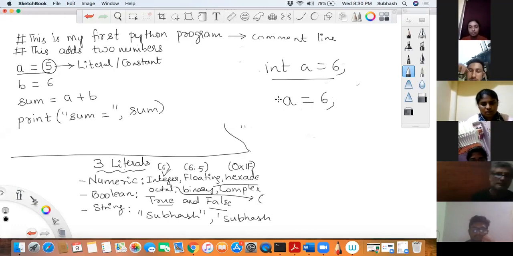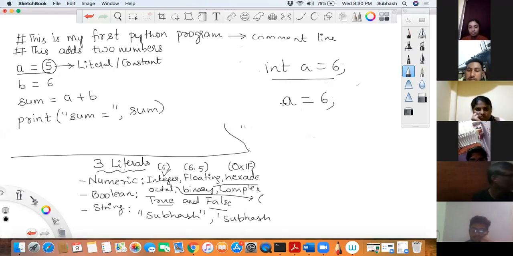What type of data this is would be determined by Python itself, and based on that the variable would be created. So you need not worry about creating memory for a, or the declaration for a, like how you do it in other programming languages.